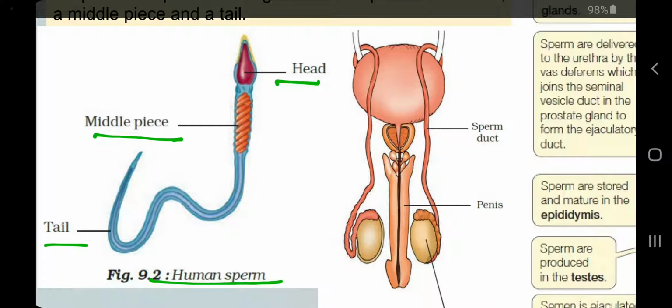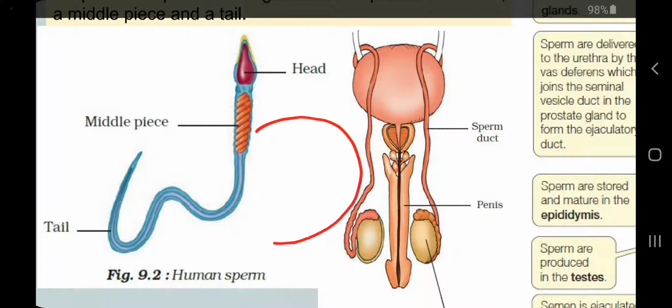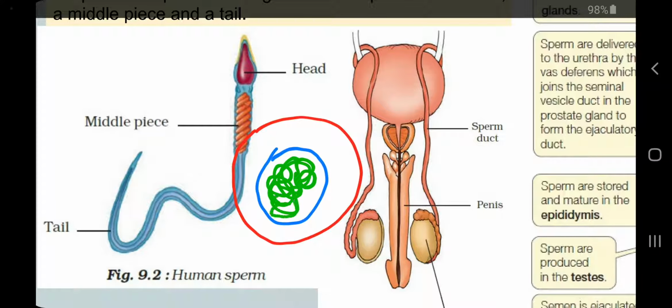When I was saying that sperm and egg, which are called male and female gametes, are modifications of cells. But when it comes to a cell, we remember only this type of cell, circle within circle, which is called the nucleus, and there are so many cell organelles also: endoplasmic reticulum, mitochondria, Golgi body. If you want to learn more about cells, you can refer to my previous video of the same chapter, or your NCERT textbook. So we have many cell organelles in a cell.